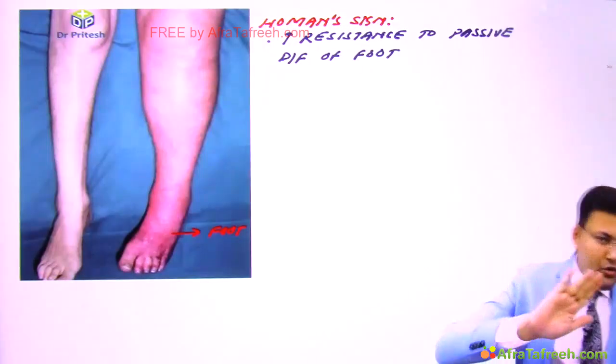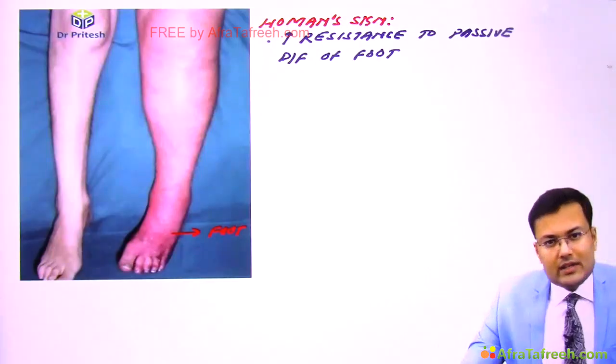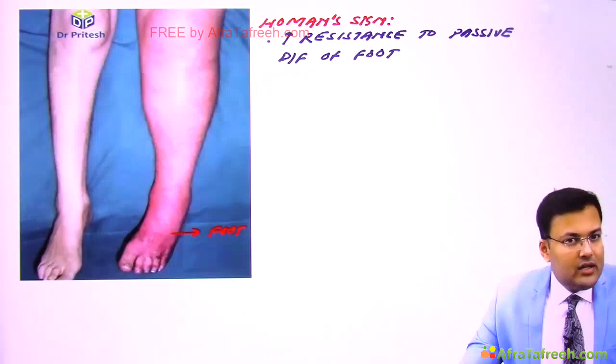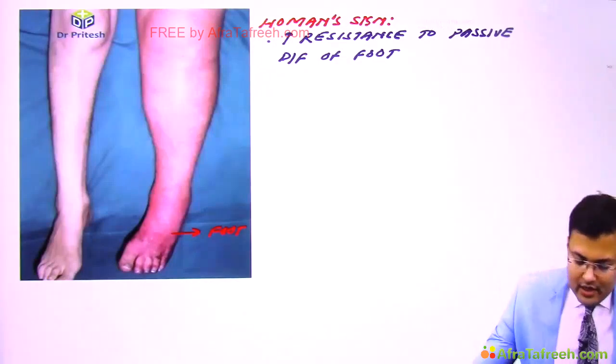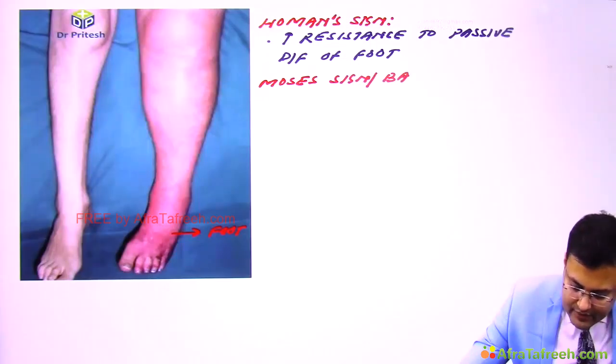Now whenever we apply pressure over the calf region, there is pain, and this is known as Moses sign. The other name is Bancroft sign. So the second sign is Moses sign, also known as Bancroft sign.